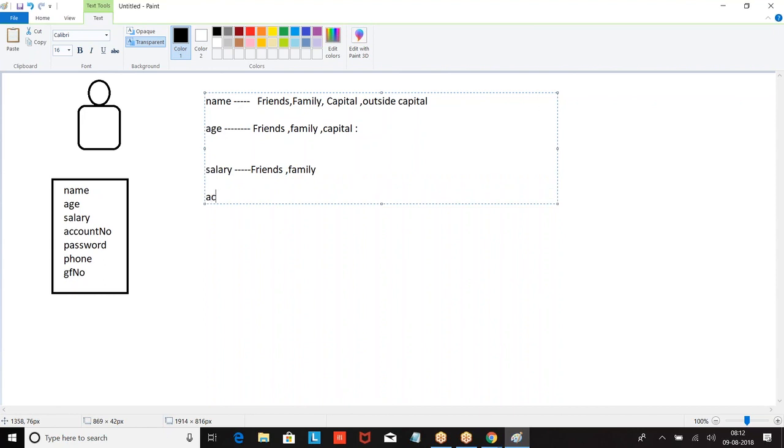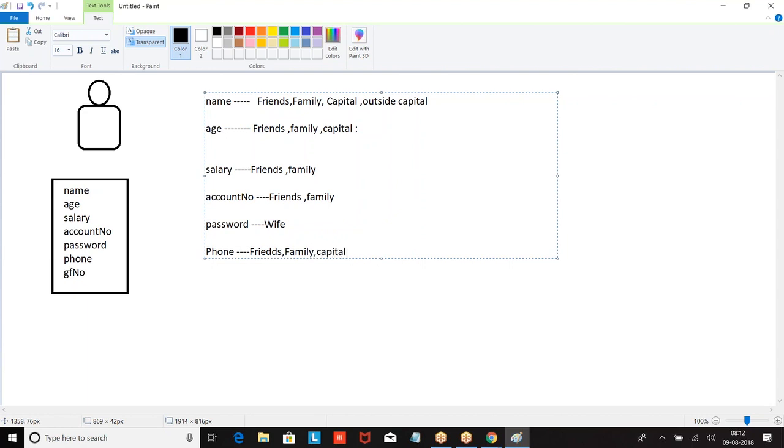Now, will I share my salary data with every student? No, right? So I have my account number. Who will be knowing my account number? My friends. Now password. Will I share it with everyone? No, this I cannot share with everyone. Only my wife will be holding this. Only associated people. Phone number. I will be sharing with my friends, family and Capital.